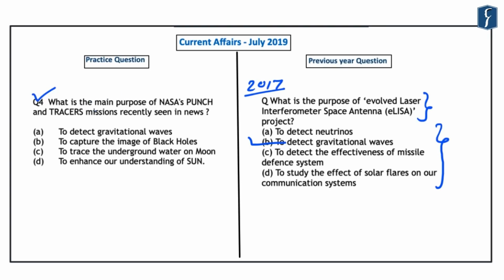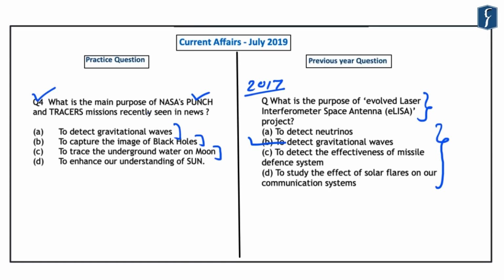So it reads, what is the purpose of NASA's Punch and Tracers mission, recently seen in the news? Now again, the options that are given in this question are to detect the gravitational waves, secondly to capture the image of the black holes, to trace the underground water on moon, and the last option is to enhance our understanding of the sun. So as you might know, in this year, the capturing of the image of a black hole was also in the news. However, it was not related to NASA's Punch and Tracers mission.